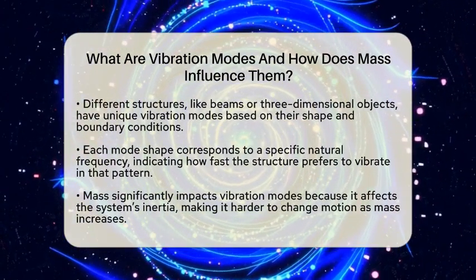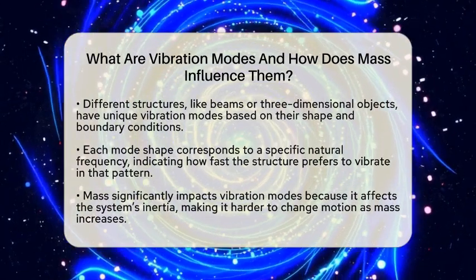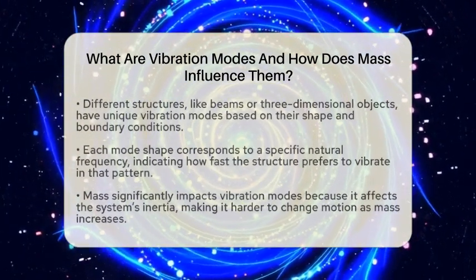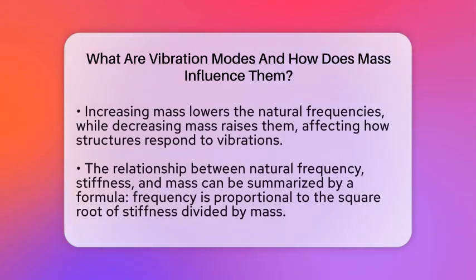The relationship between natural frequency, stiffness, and mass can be expressed with a simple formula. The natural frequency is proportional to the square root of the stiffness divided by the mass. So, if the stiffness stays the same and you add more mass, the natural frequency drops. Conversely, reducing the mass raises the natural frequency, making the structure vibrate faster at its natural modes.